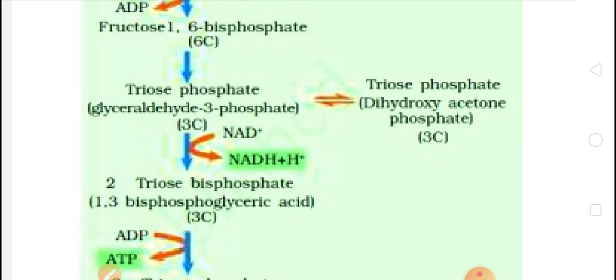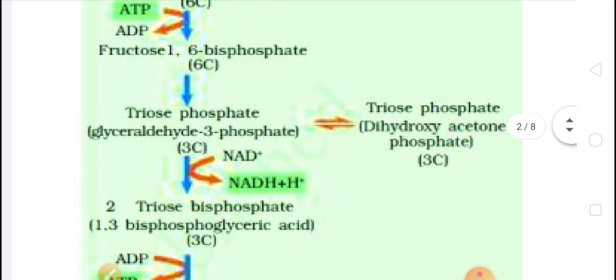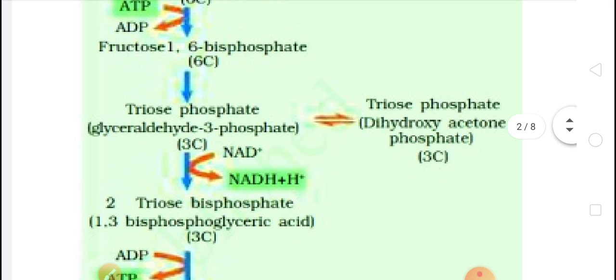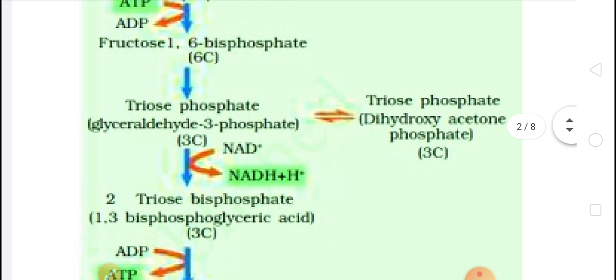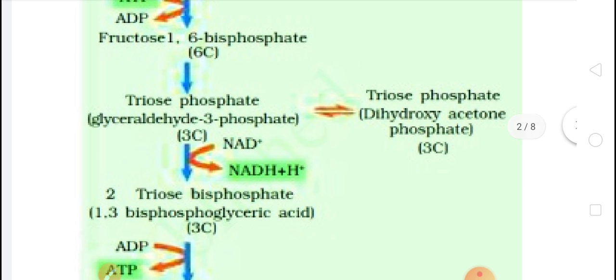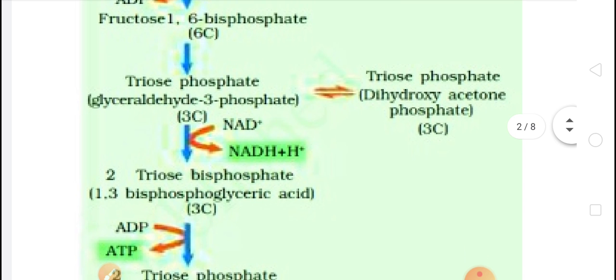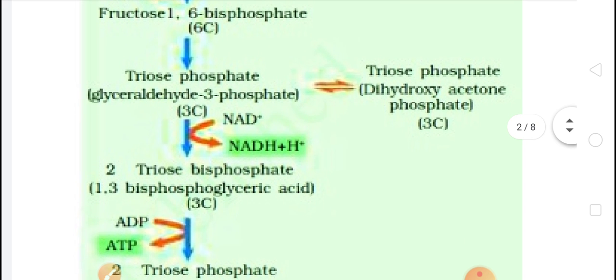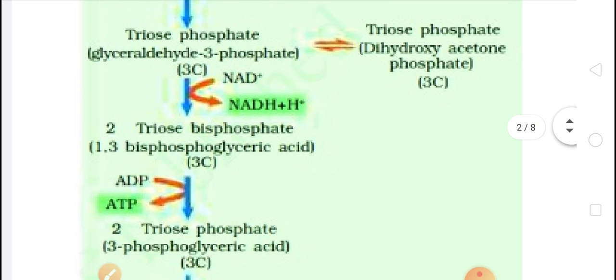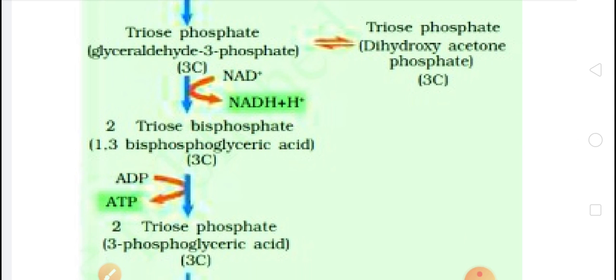Means the two products formed from fructose 1,6 bisphosphate are glyceraldehyde 3 phosphate, and it may be reversed to dihydroxyacetone phosphate. You have to learn this reaction children.